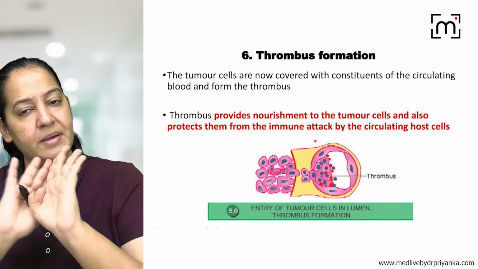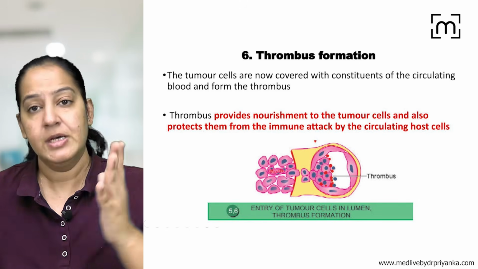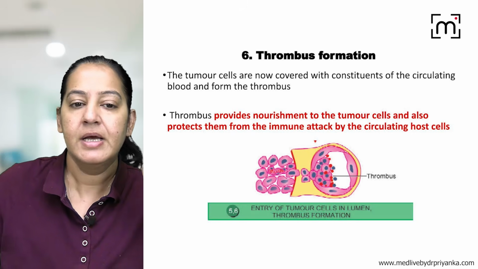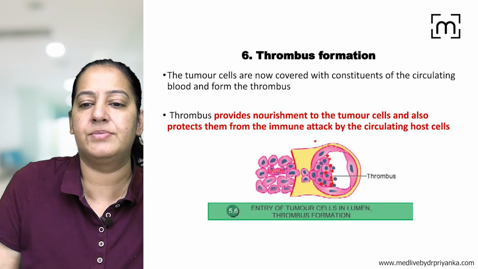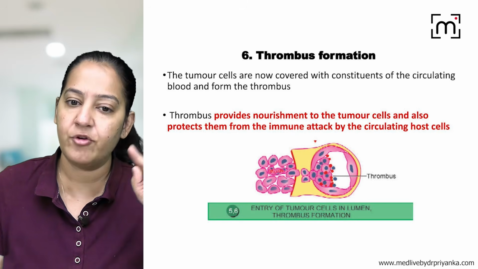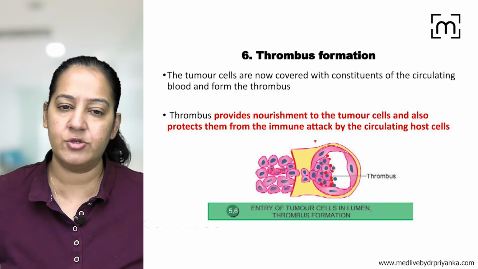WBCs do not kill them because they are very smart. They will form a thrombus and cover themselves with RBCs and platelets. So the WBCs will not recognize that they are foreign, that they are tumor cells. They cover themselves with RBCs and platelets, the circulating host cells, to prevent immune attack by the WBCs. That is thrombus formation.